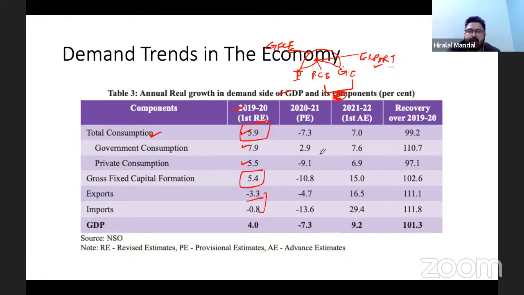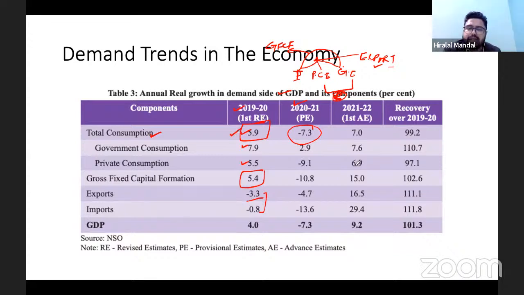All right, what happened as a result of the crisis? The crisis occurred in the financial year 2020-21, in fact in the last part of the year, and you can see it was the consumption expenditure which went down. If you look at the contribution of the sectors in the economy, the maximum contribution was coming from the total consumption.